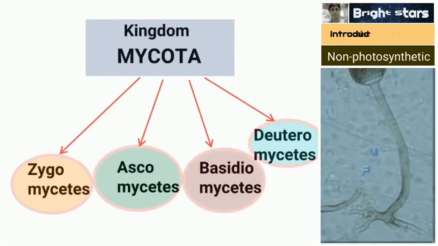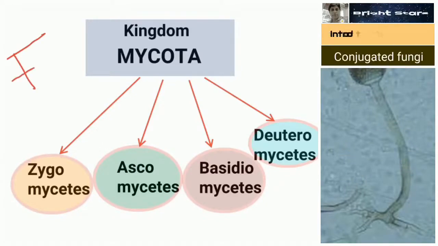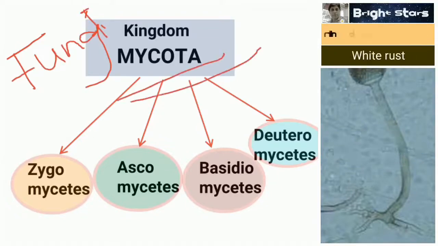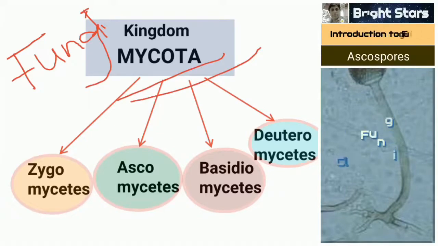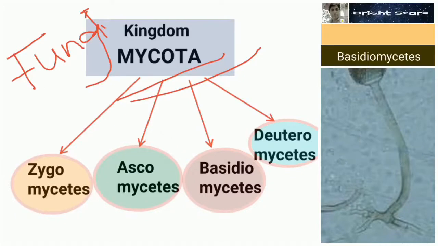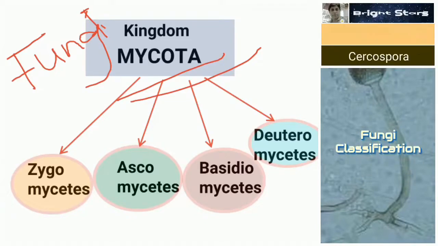Here is the kingdom Fungi. Some scientists include the fungi under the kingdom Mycota. Mycos you already know. Mycos means mushroom or fungus. Mycota is the kingdom of fungi. This is divided into 4 classes.